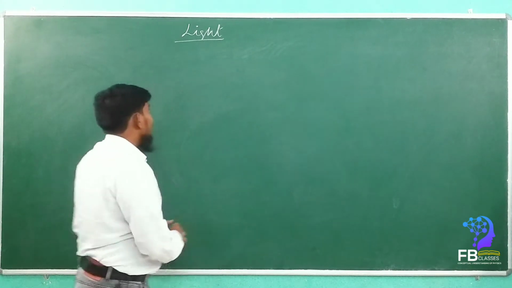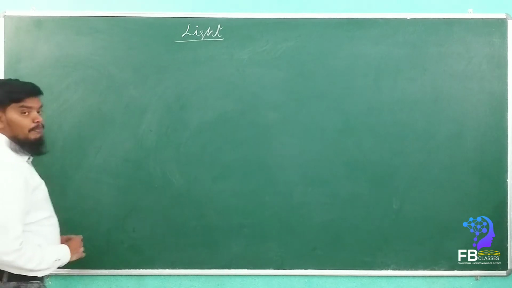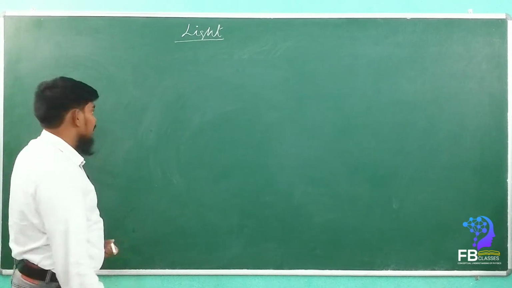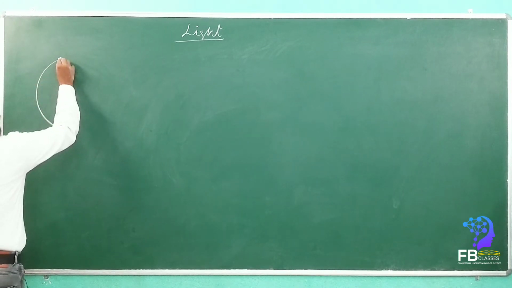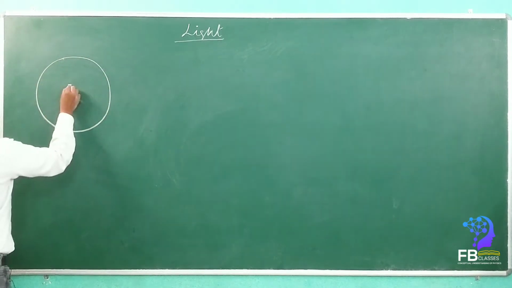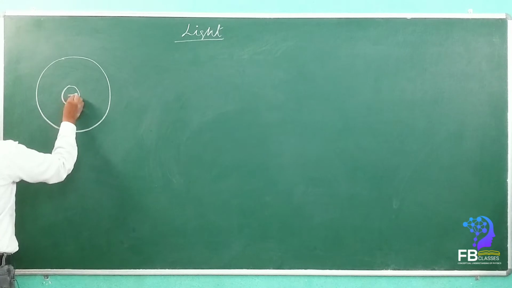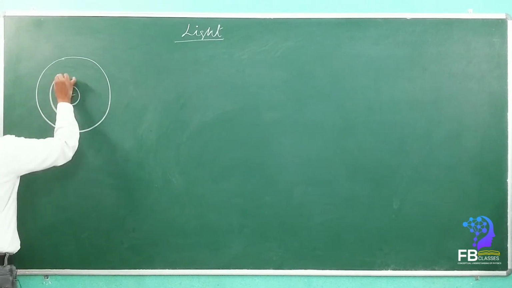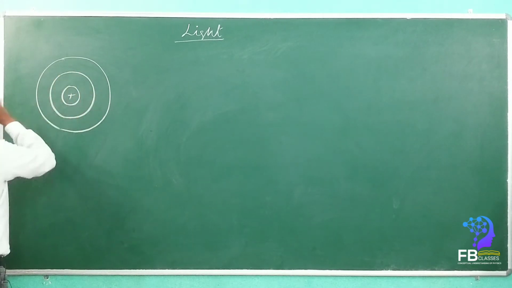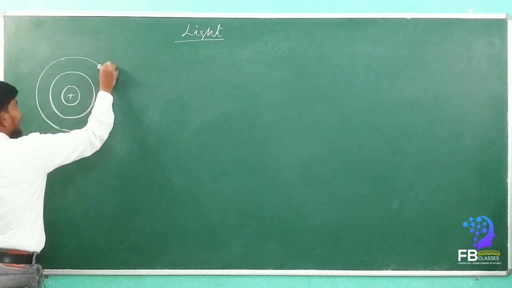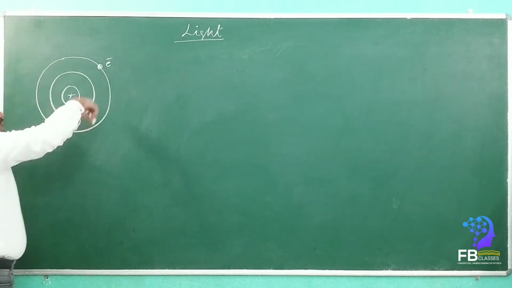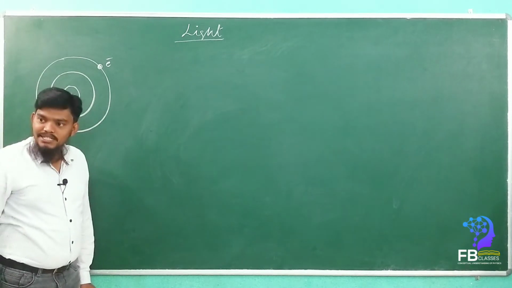See here, light is a part of the electromagnetic spectrum. How is the electromagnetic spectrum formed? Let's consider this is a nucleus and these are orbits. This is an electron, revolving in the orbit, yes or no?